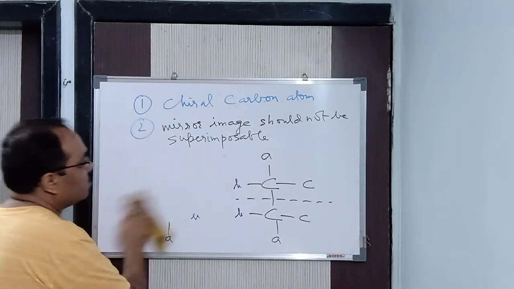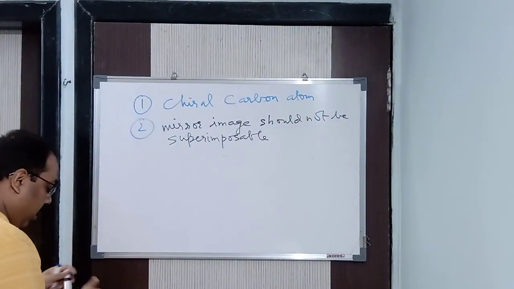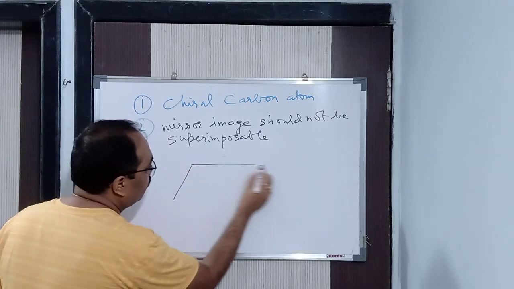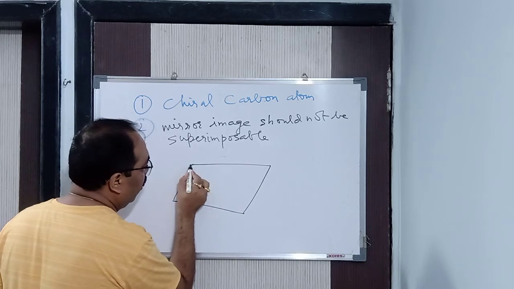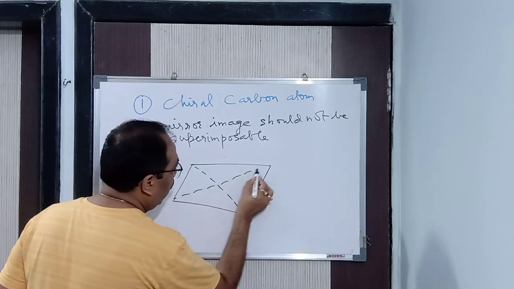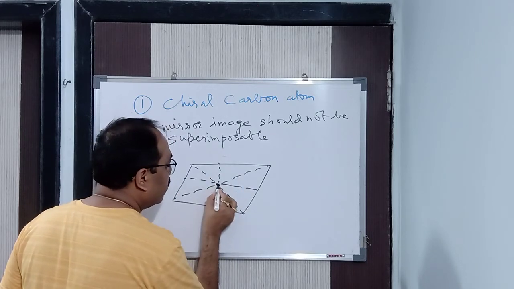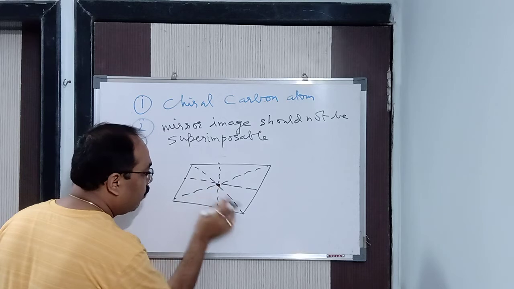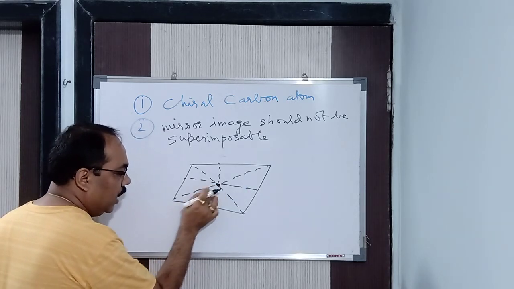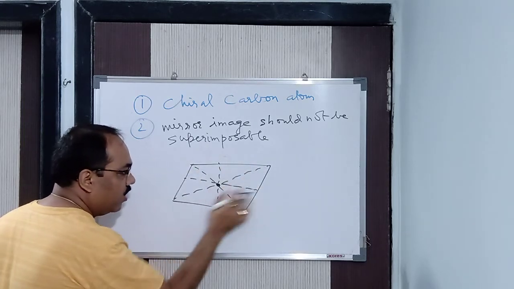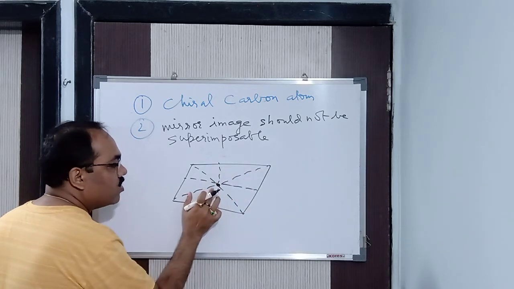After that, it should not also have a point of symmetry. Neither should it have a plane of symmetry, nor a point of symmetry. Point of symmetry means, suppose an object is there. We will draw imaginary lines in this way, and you will see that the imaginary lines meet at a particular point. This point should be equidistant from all the points. Is it equidistant here? No. Is this line the same as this line? No.